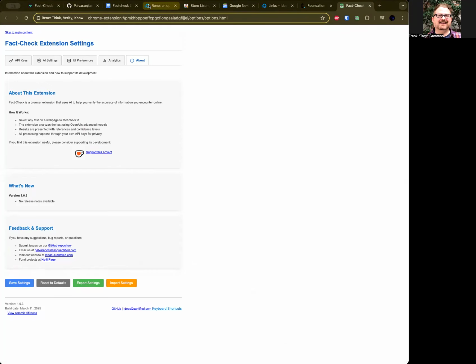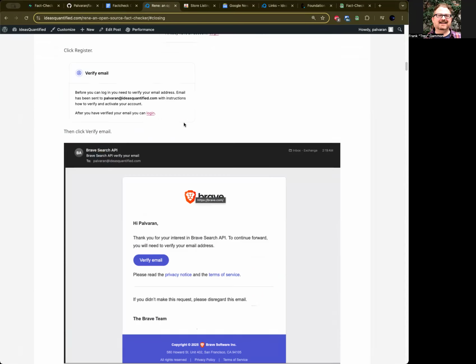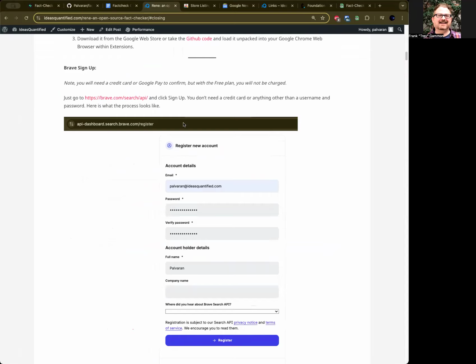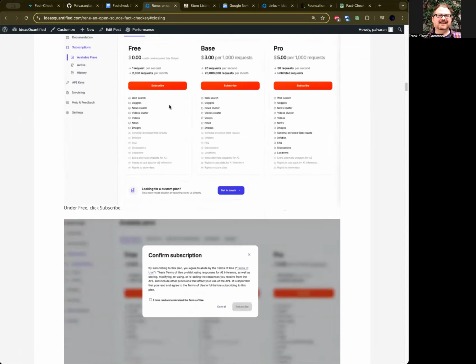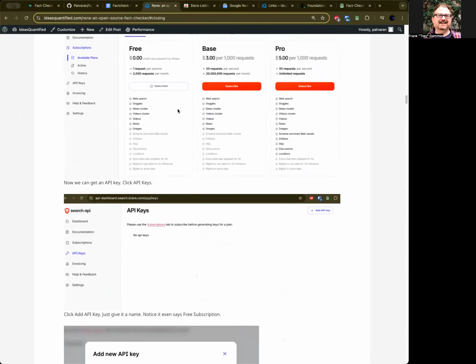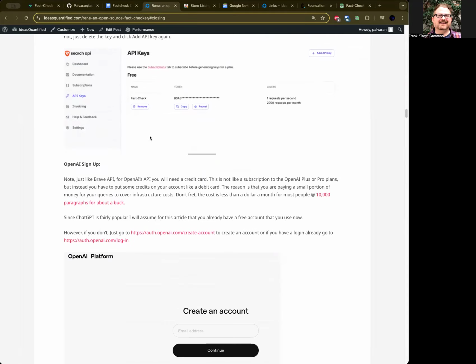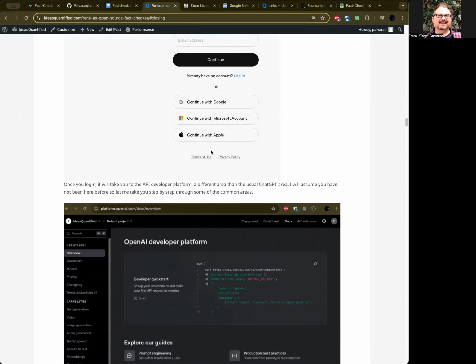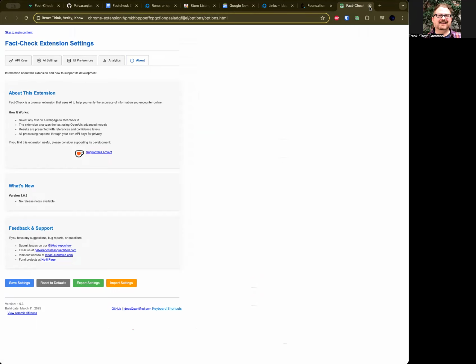For example, I think I already have a page up that is step by step. As you can see here, I try to show step by step how to make an account with Brave API, how to log in, subscribe, and confirm. This is the free plan that I mentioned earlier. You can have 2,000 requests, and then it shows you how to get your key. For OpenAI, you sign up, and I try to explain a little bit about the OpenAI developer platform. So let me just go ahead and show you some of that now.